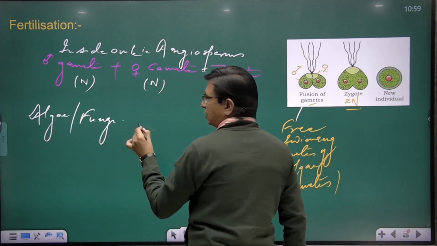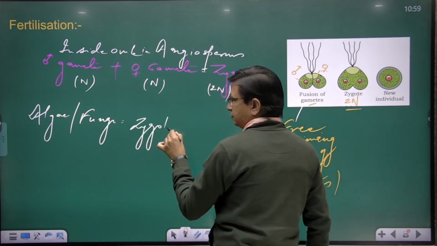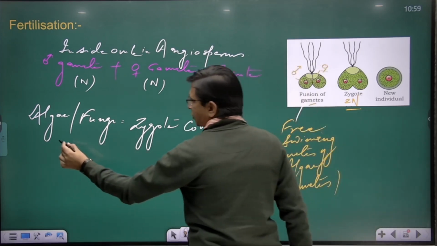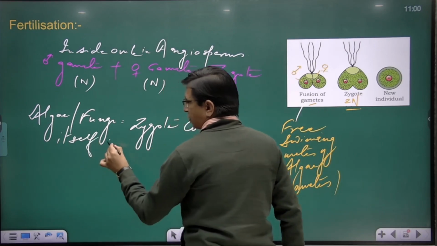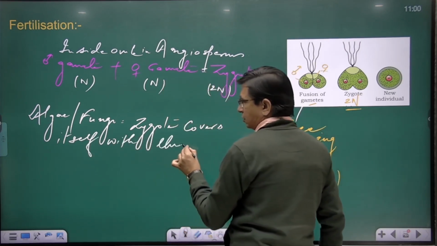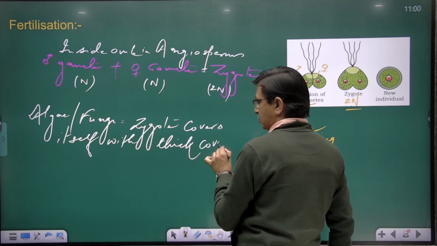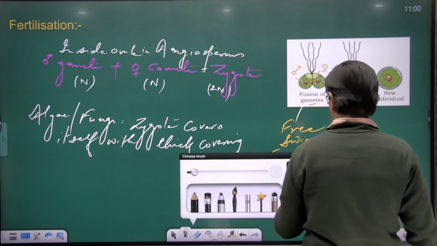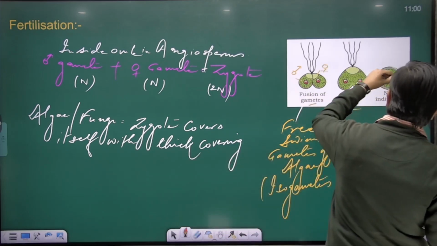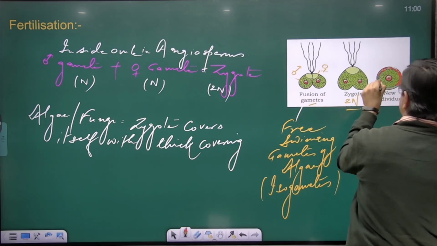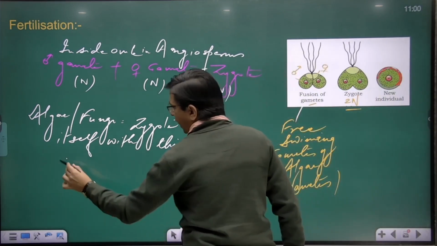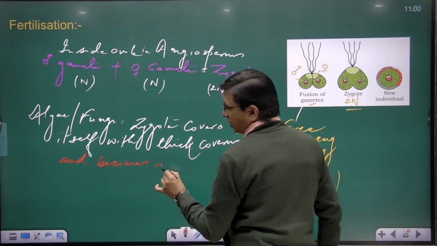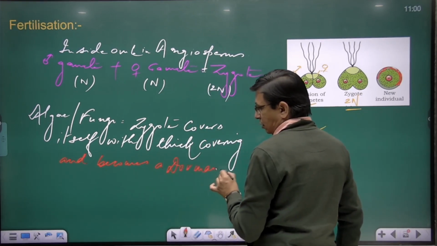See, in case of algae and fungi, the zygote covers itself with a thick covering. This is the thick covering, and it becomes a dormant structure.